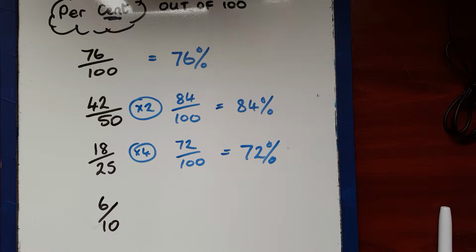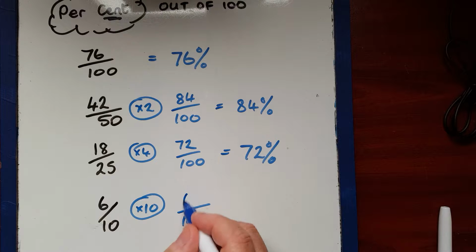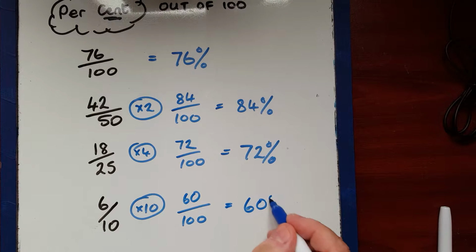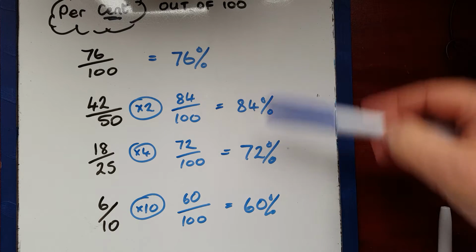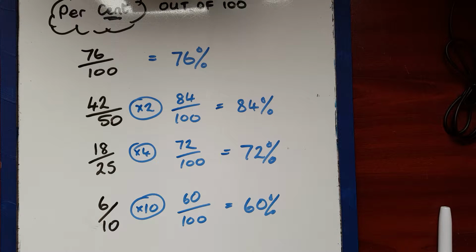And the final student was doing a test out of 10. To make that into 100, of course, we'd have to multiply everything by 10. So 10 10s are 100, 10 6s are 60. So that student got 60%. And now we can compare them. It's much easier to compare when we've got them all set out as percentages, as though everybody had done 100 questions, even though they actually haven't. All right, now that can carry on with different numbers. Let's take a look at some of these.